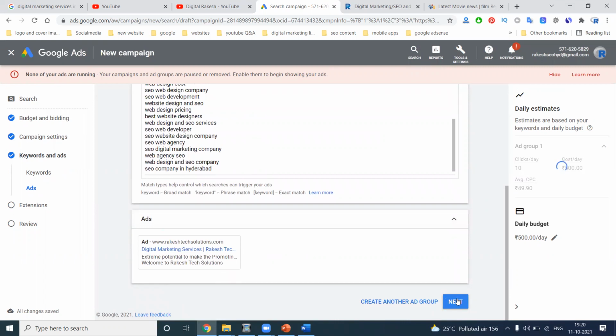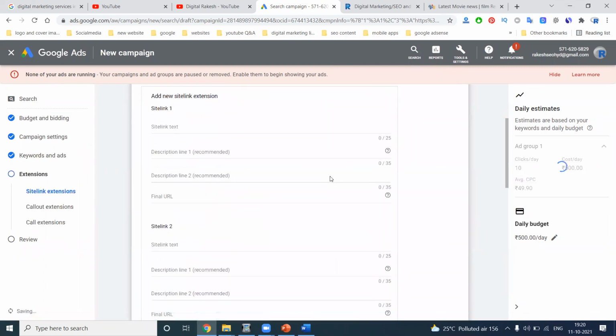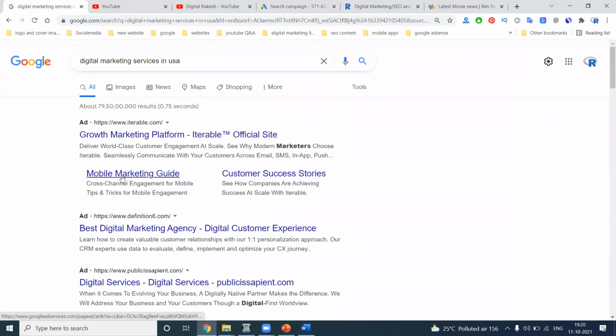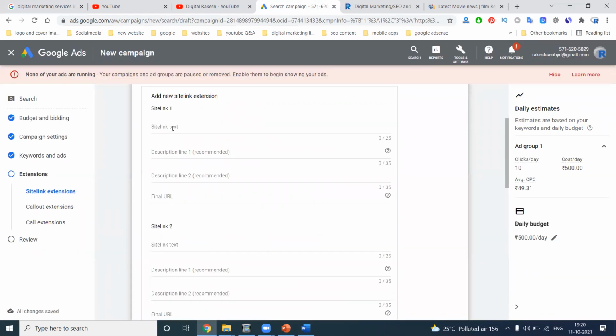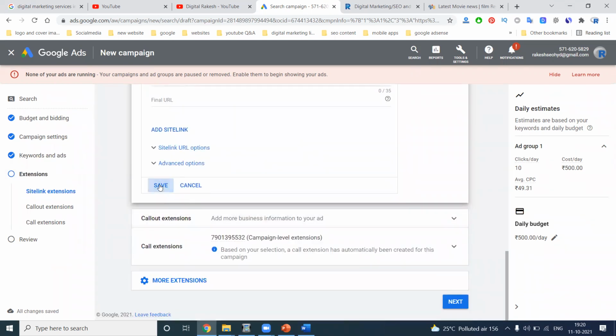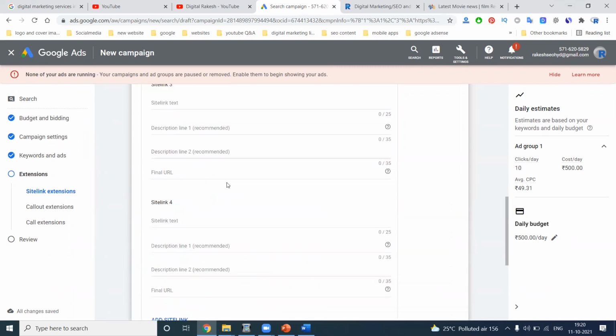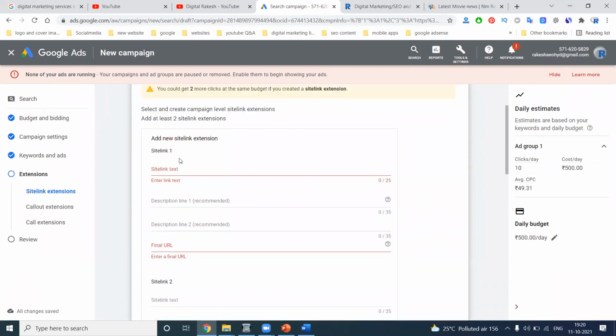Now what can we go for? Click the next option, which is site link extensions. If you want to link to other pages, like contact us or other pages you want to display, you can add them here. Site link text, description 1, description 2, and final URL. After you click done, save it. You will compulsorily get two more clicks on the same budget through the site link extension.